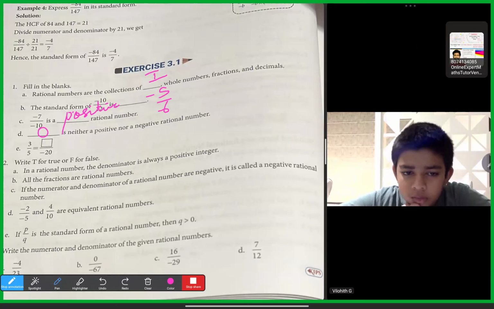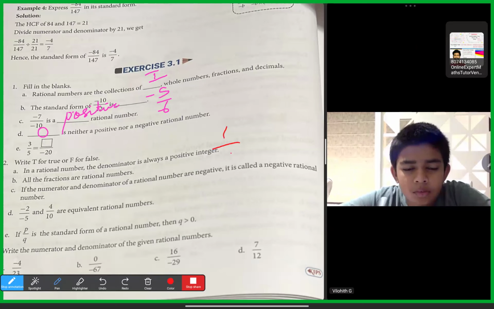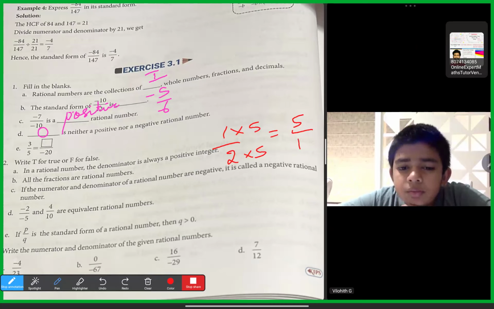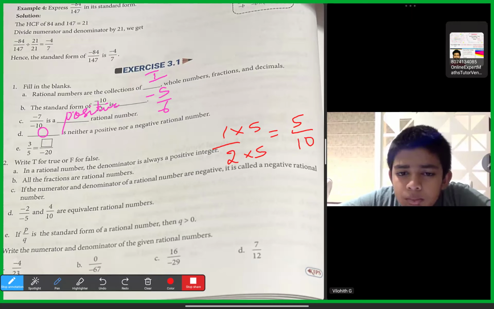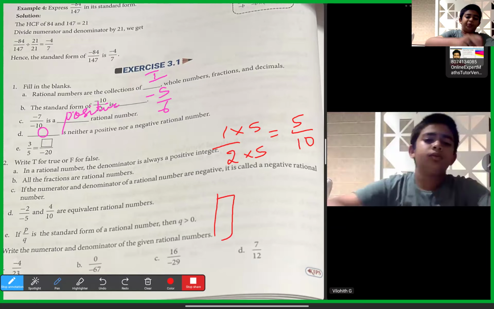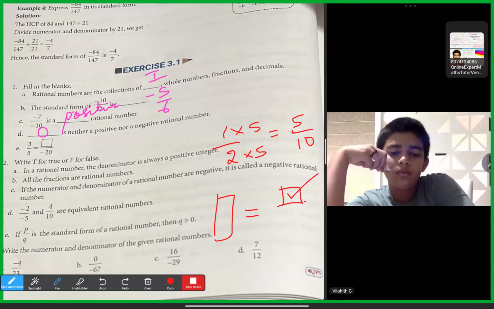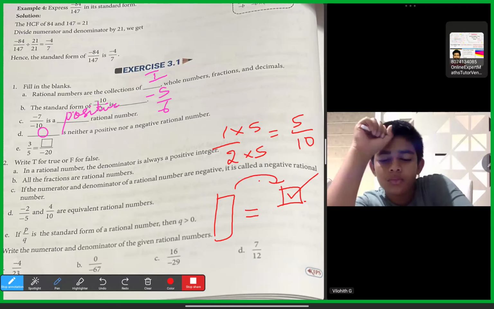Then 3 by 5. These are like equivalent fractions. Equivalent fractions we used to write, like for example 1 by 2. If I multiply the numerator and denominator with the same number, I'll get an equivalent fraction. Or if we divide the numerator and denominator with the same number, we'll get an equivalent fraction. So there are two models in equivalent fractions: the multiplication model and the division model. When you check from left to right, if the blank is given on the right side, you should check whether the number was multiplied or divided.